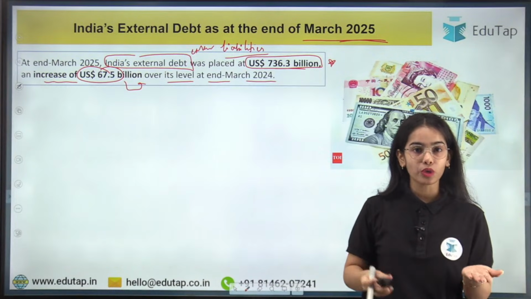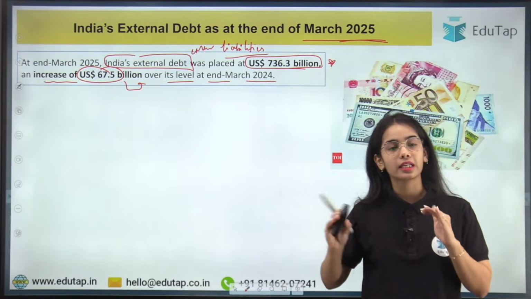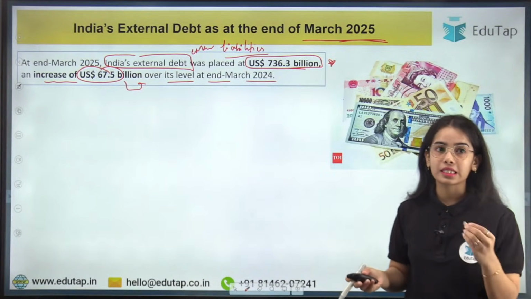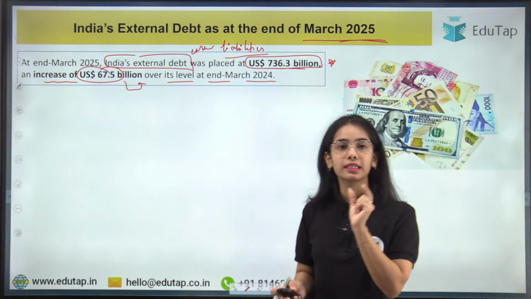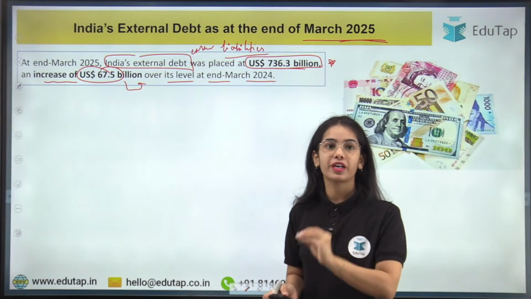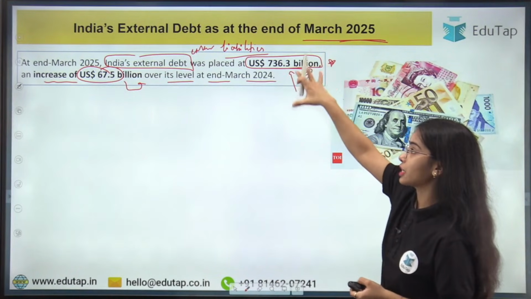So from 2024 to 2025, there is an increase of $67.5 billion in India's external debt, in India's external liabilities, and now the external debt in March 2025 stands at $736.3 billion. It is a huge amount.